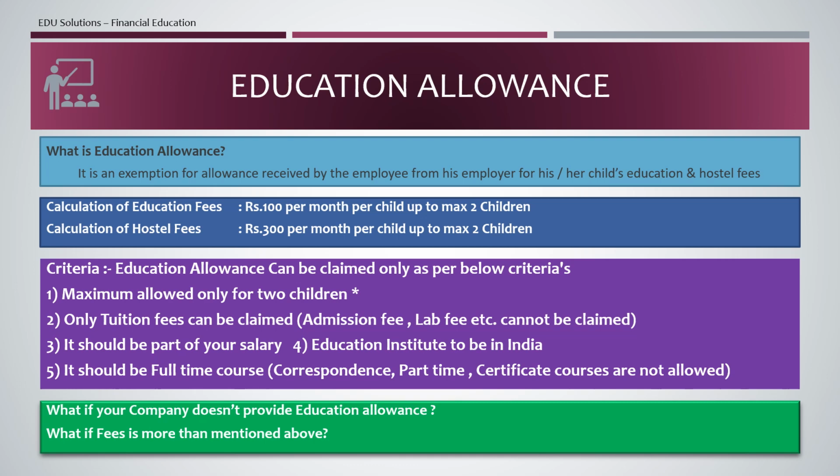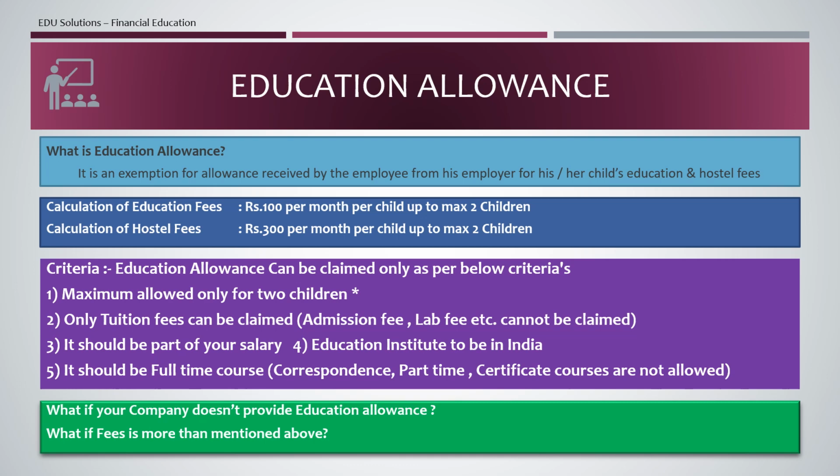A common question for this session will be, what if your company doesn't provide education allowance? If your company doesn't provide education allowance as part of salary and it is not mentioned in your payslip, then you will not get this education allowance. But don't worry, as in the case of HRA, there is another provision which I will explain in the deduction session. There is one provision there where you can claim the education allowance.